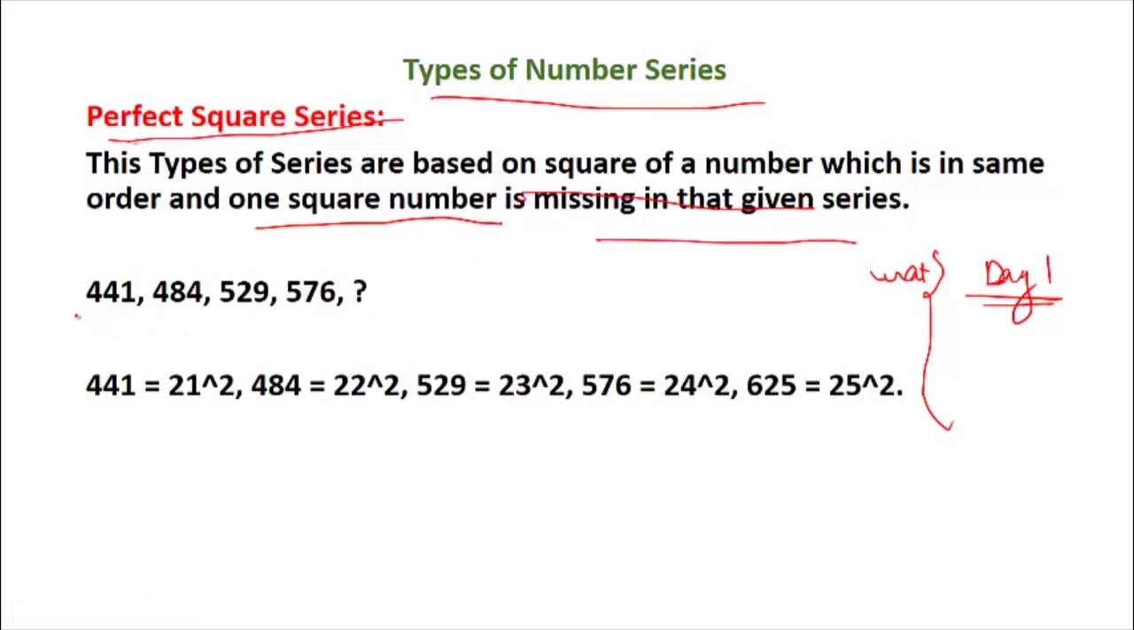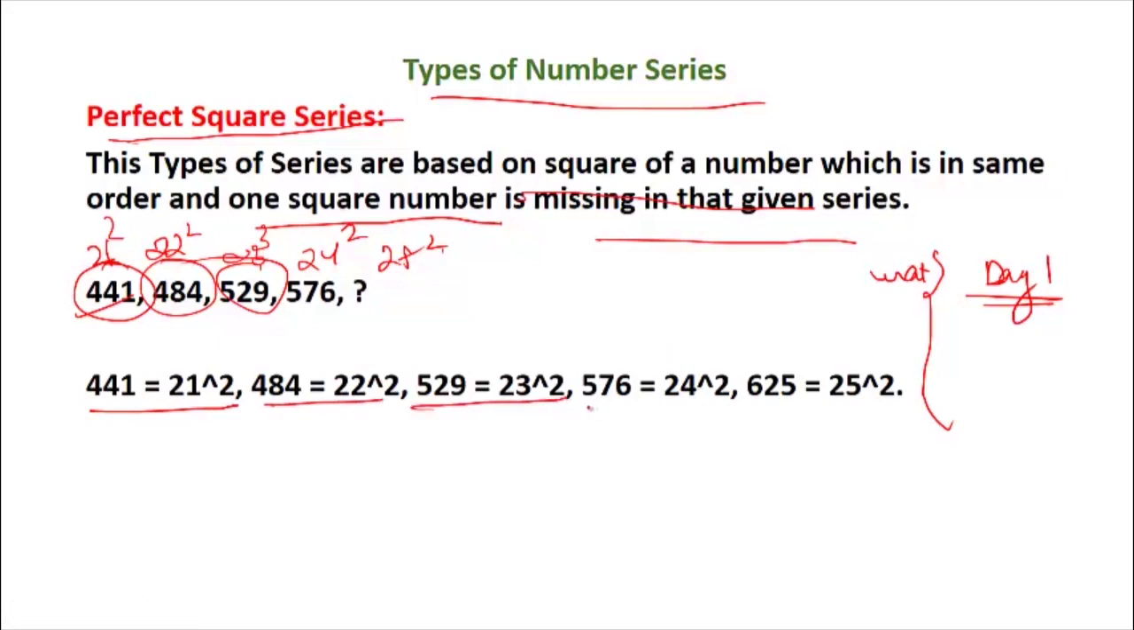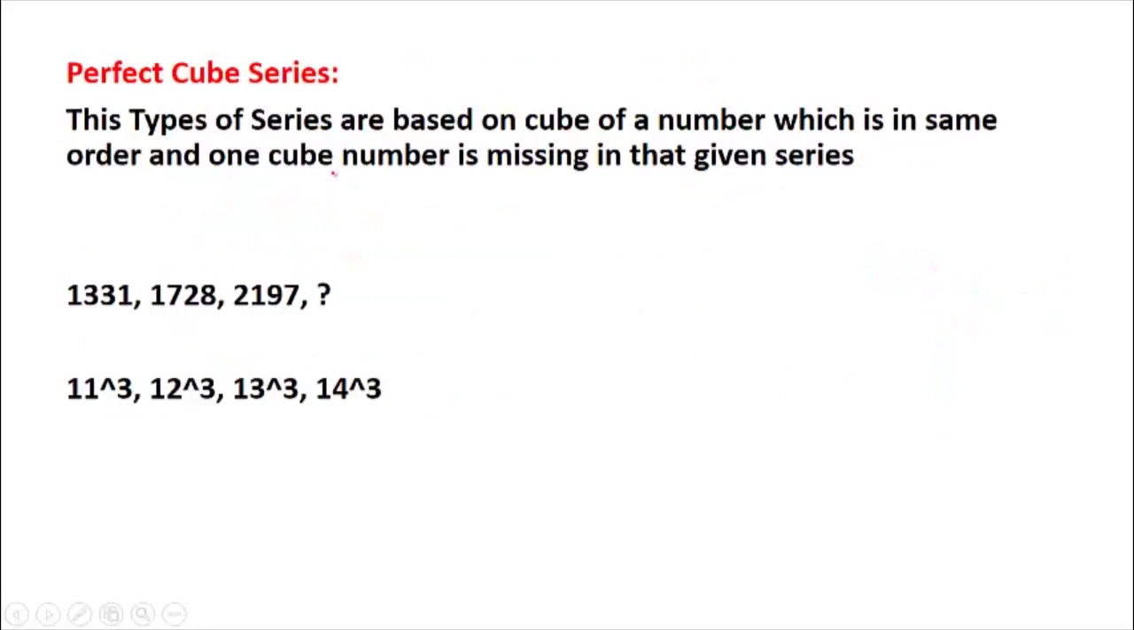If you have remembered the square table which I showed you in the previous video, then on seeing these numbers it should immediately come to your mind that 441 is the square of 21, 484 is the square of 22, 529 is the square of 23, and 576 is the square of 24. So what number should come in? The next number would be 25 square, that is 625. So this is the perfect square series.